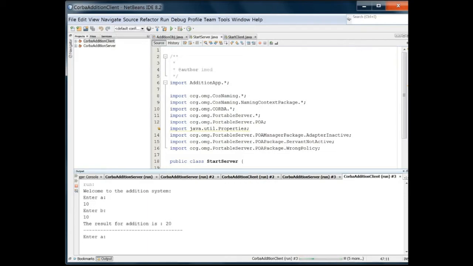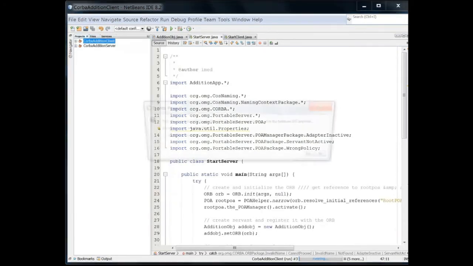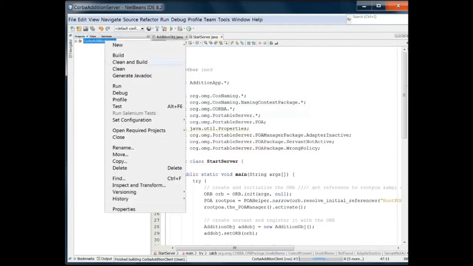And the server is going to take the numbers and return the result to the client. This is running infinitely, the server and client. So in this program we are going to make, we have a server and we have a client. We'll make them work on a single system. So what I'll do is delete these projects now, and we'll do it step by step afresh.